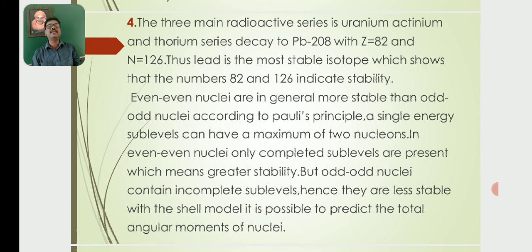But odd nuclei contain incomplete sublevels, hence there is less stability. With the shell model it is possible to predict the total angular momenta of nuclei. So according to the shell model, a nucleus of even nucleons has a greater stability than a nucleus of odd nucleons.